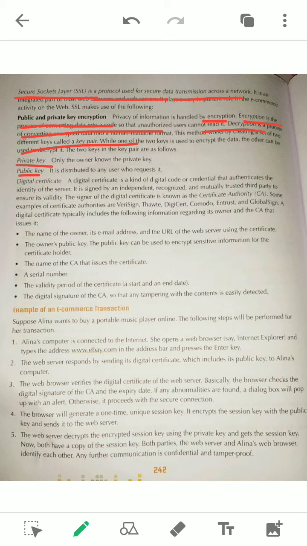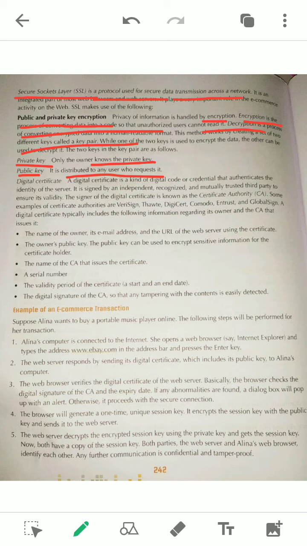You can see here the definition is given. Only the owner knows the private key, and the public key is distributed to any users who request it. So you want to access www.flipkart.com, that means you have sent an HTTP request, you want to access this service from the server of Flipkart. So Flipkart will provide you the public key.